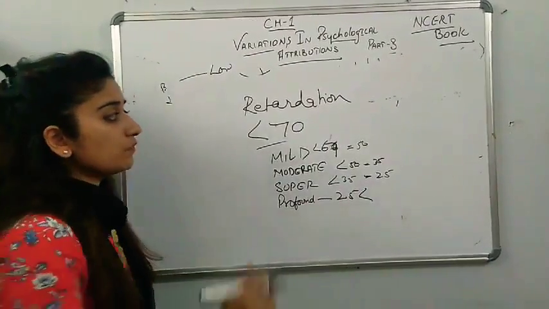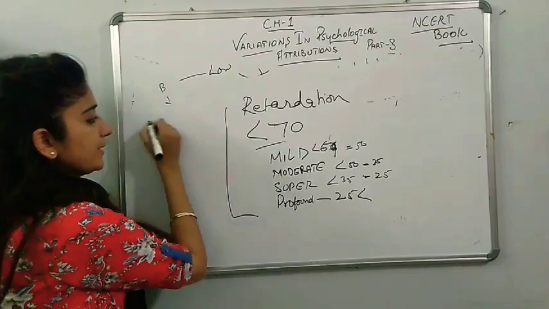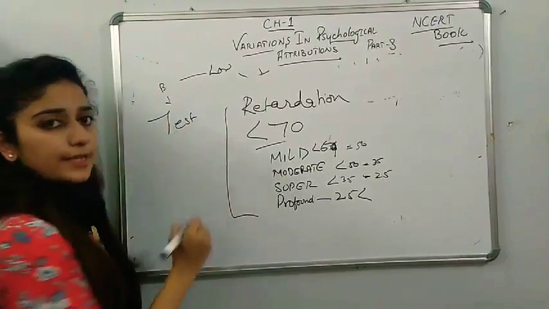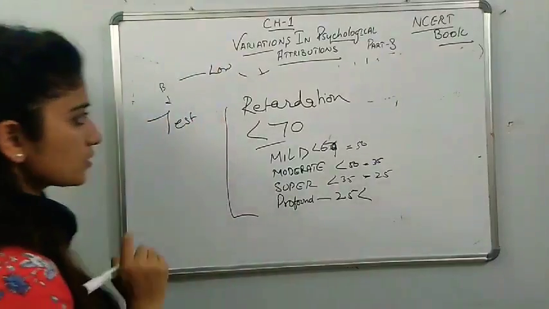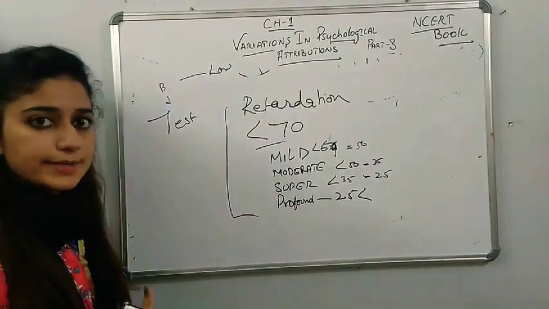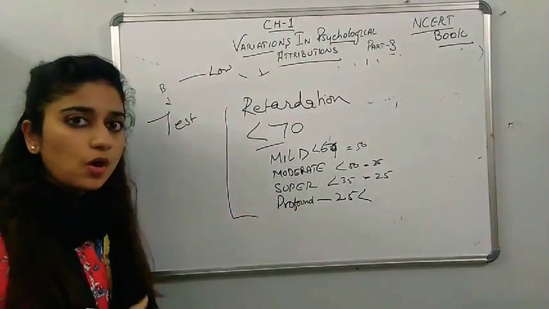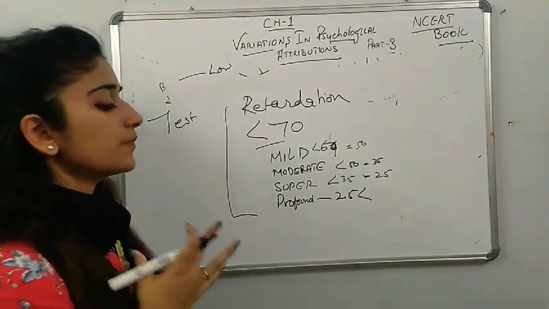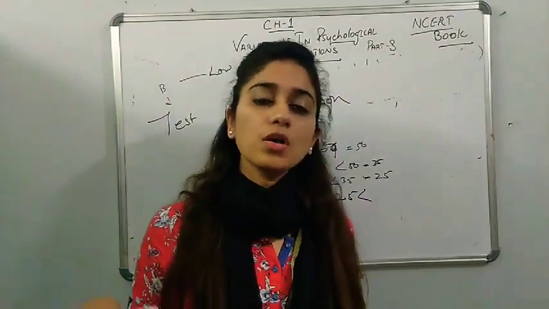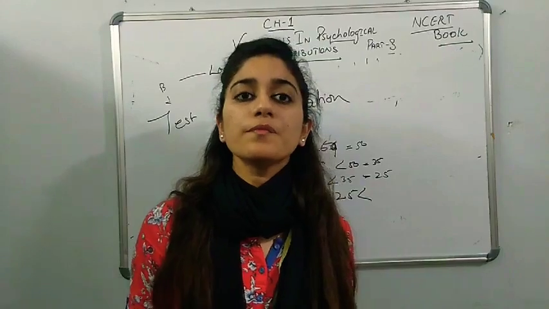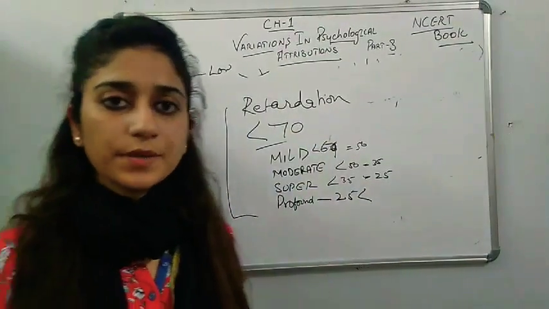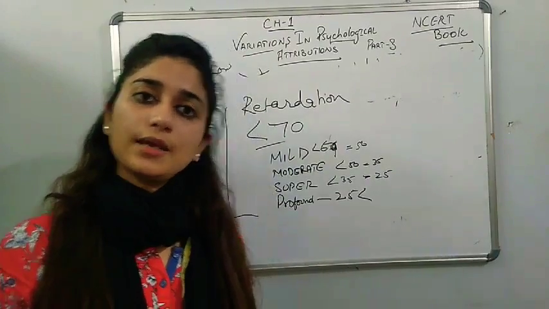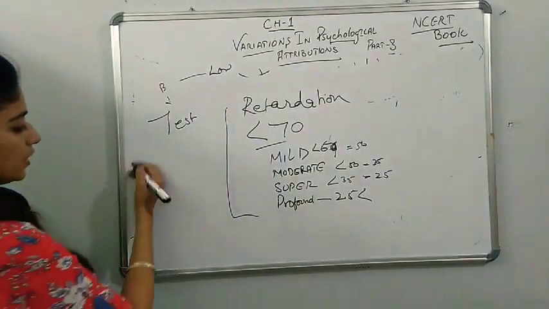On finding this, there are some tests of intelligence that you have to read from your book. I'm just giving you the points of what the tests are in your NCERT book. The tests are given, all the things are given. When we meet in class, I will go through the test papers of intelligence testing, and I will tell you how it works.